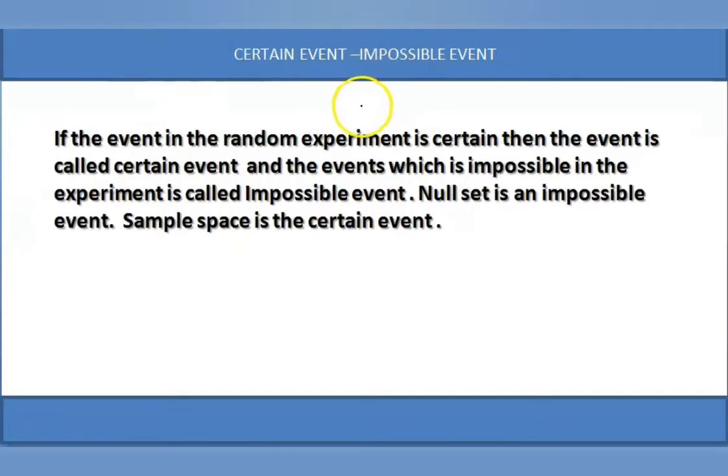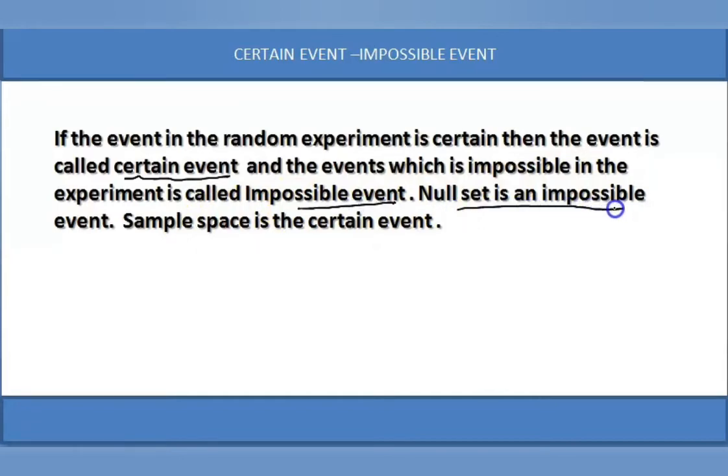Certain event or impossible event. If the event in the random experiment is certain, then the event is called a certain event. I already discussed this. And the event which is impossible in the experiment is called an impossible event.